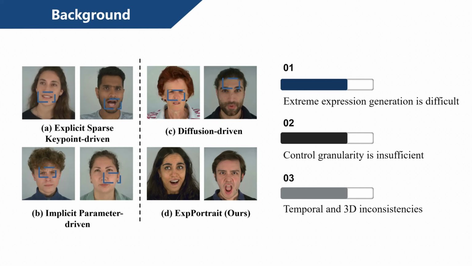First, extreme expression generation is difficult. When driven by unseen exaggerated expressions like wide-open eyes or gaping mouths, models often produce texture distortion and geometric collapse. Second, insufficient control granularity. Sparse 2D keypoints or FLAME parameters have limited expressive capacity and cannot capture fine-grained facial details. Third, temporal and 3D inconsistencies: flickering, identity drift, and skin tone jumps remain common in generated videos.